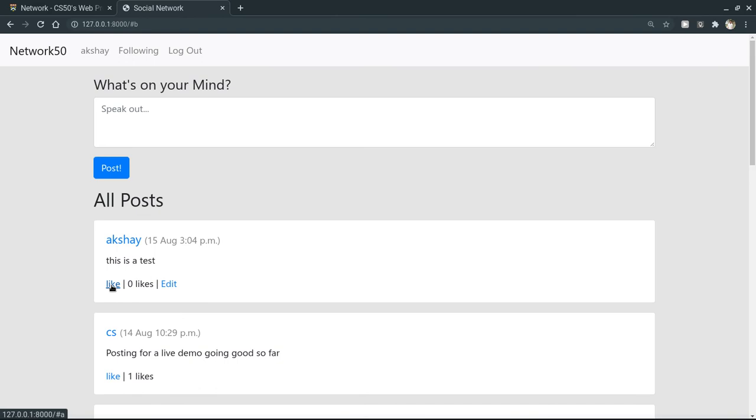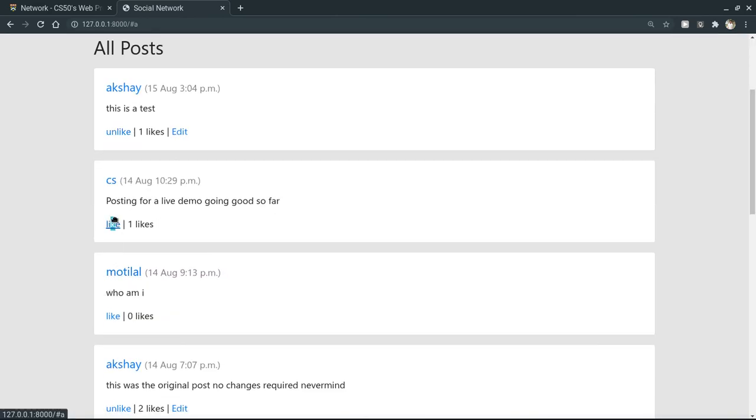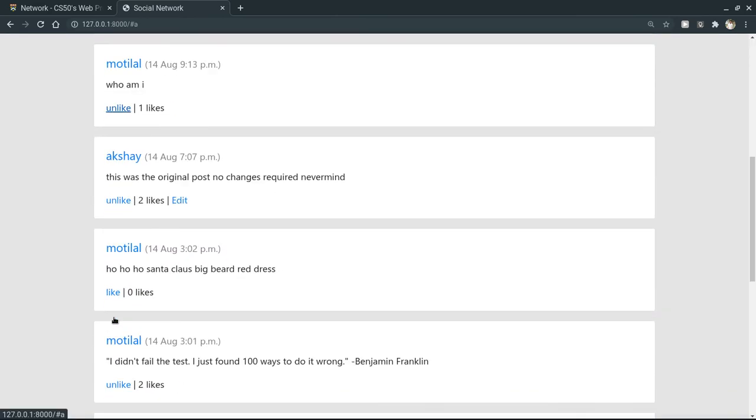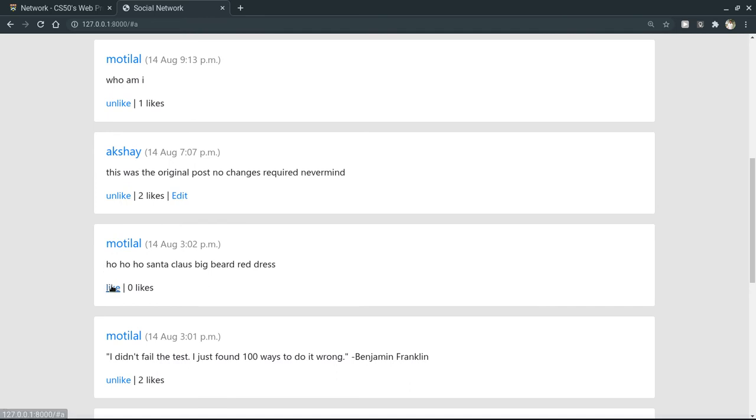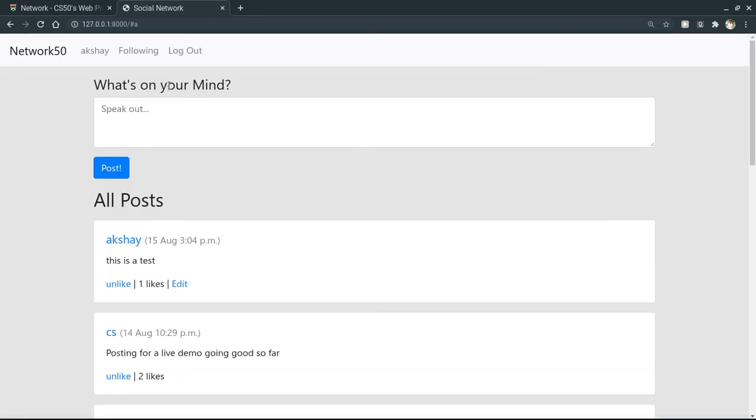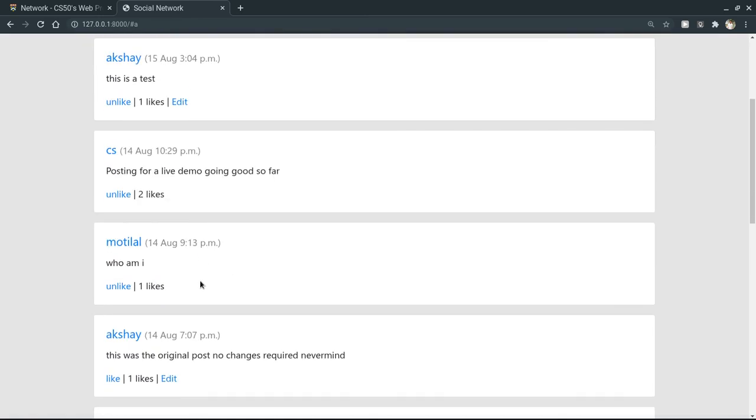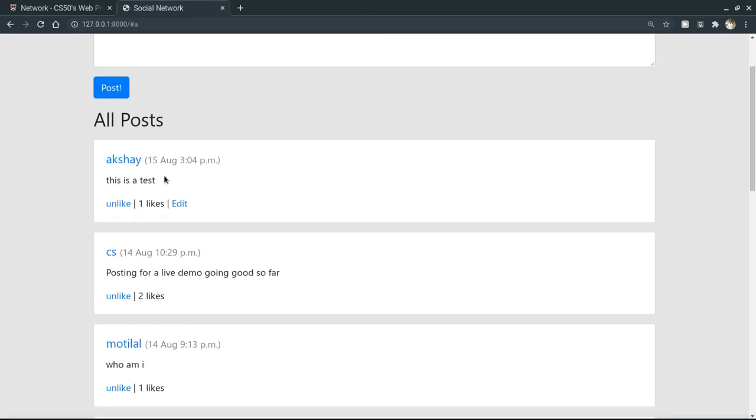And finally, we can like and unlike a post. Like I can like this, and there is no need to reload the page for liking and unliking and following and unfollowing. And even if I reload now, the likes persist.